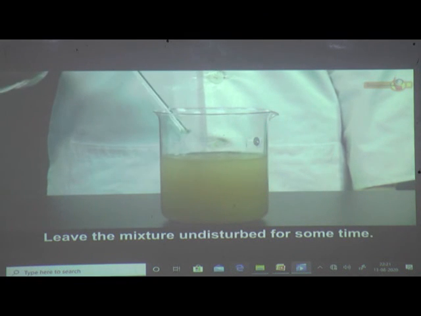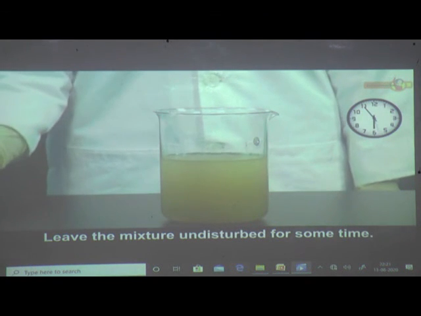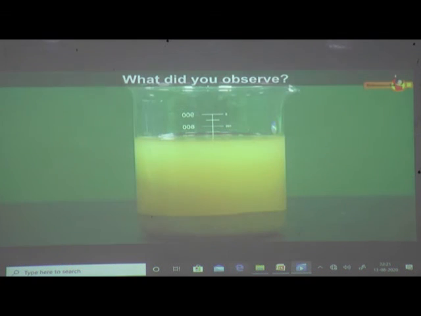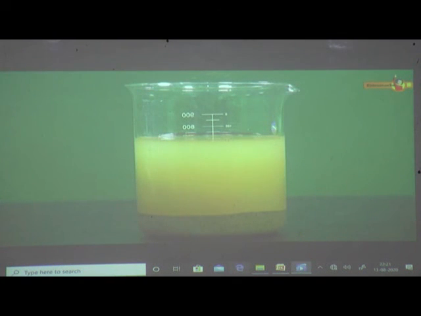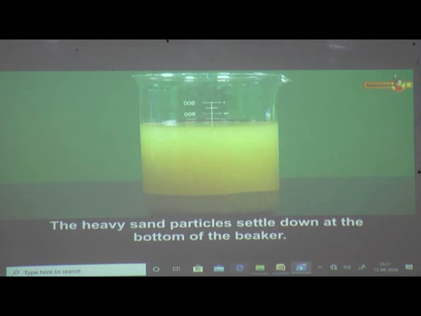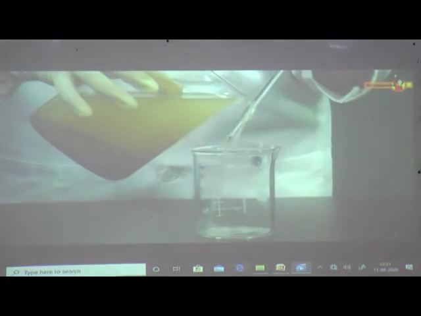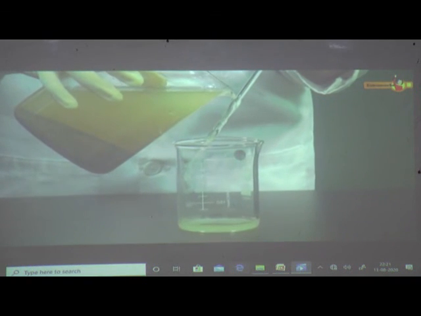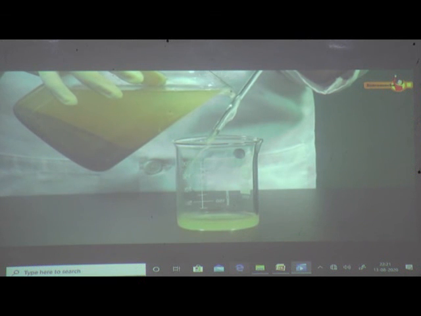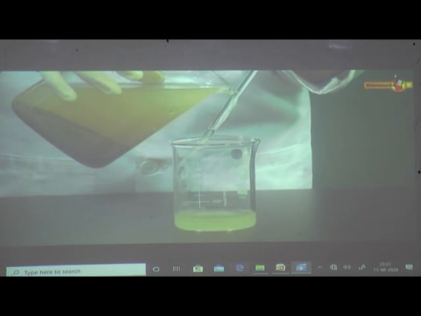Leave the mixture undisturbed for some time. What did you observe? After some time, you will observe that the heavy sand particles settle down at the bottom of the beaker, which are called sediments, and the process is called sedimentation. Now, with the help of a glass rod, carefully pour the water on top into another beaker.